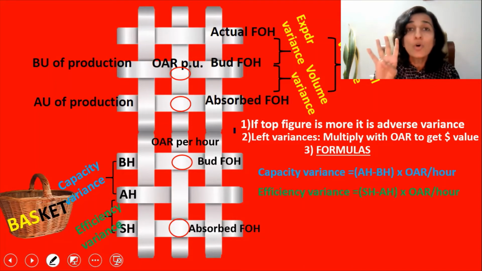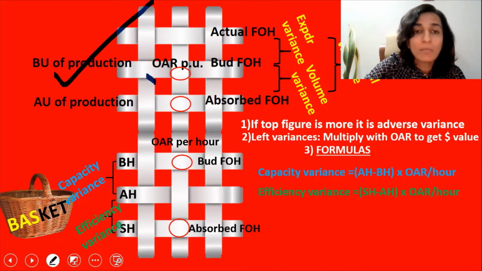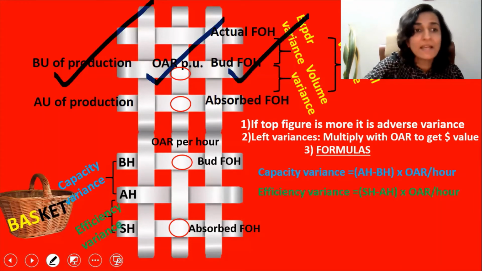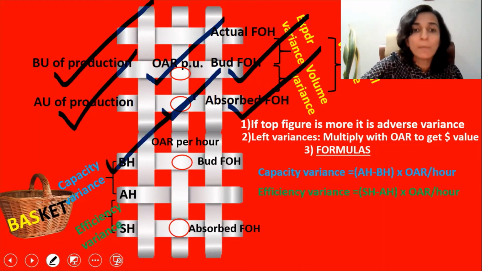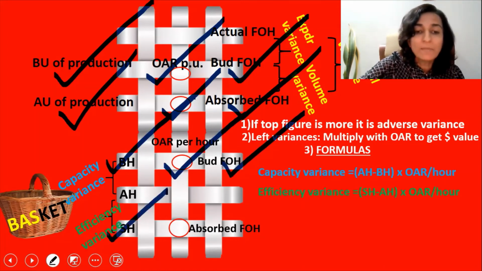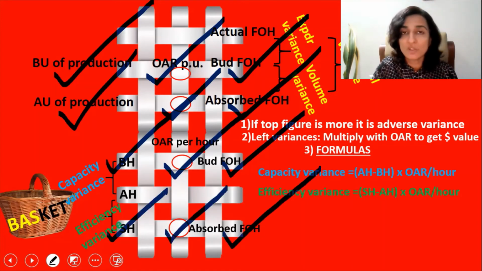Now, there are 4 row-wise relationships that exist in the grid. That is, budgeted units of production multiplied by OAR per unit, you get the budgeted fixed overheads. Actual units of production multiplied by OAR per unit, you get the absorbed fixed overheads. Budgeted hours multiplied by OAR per hour, you get the budgeted fixed overheads. And standard hours multiplied by OAR per hour, you get the absorbed fixed overheads.